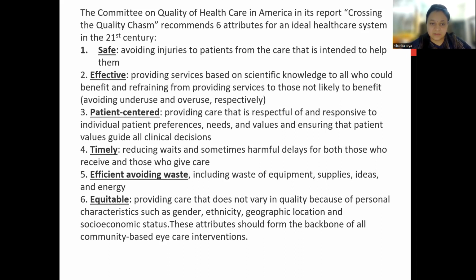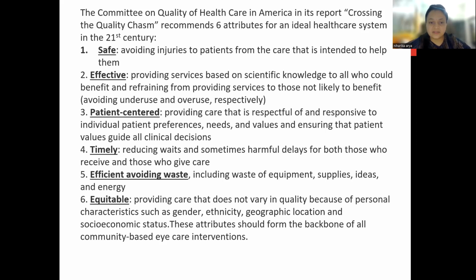Fourth is timely. That is reducing waits and sometimes harmful delays for both those who receive and those who give care. So timely is important. We have to timely refer the patients if they need treatment or surgery which is not provided in your institution and needs a higher center referral. So it should be timely referred, which reduces waits and sometimes harmful delays.